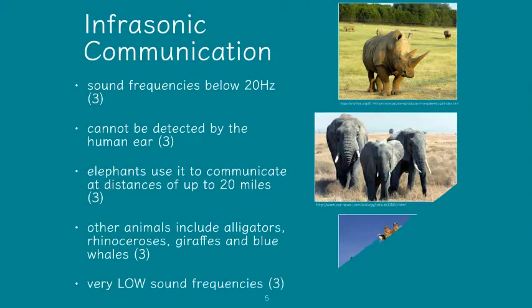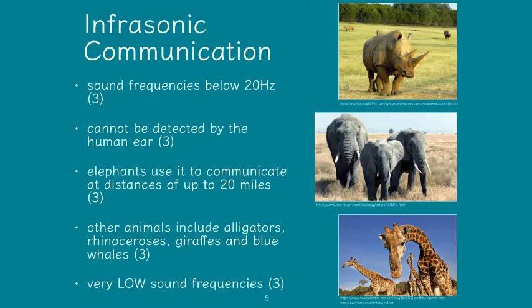Following ultrasonic communication is that of infrasonic communication, and these represent sound frequencies below 20 hertz. So again, these cannot be detected by the human ear since the hearing range for humans is between 20 kilohertz and 20 hertz. Elephants in particular use this form of communication to communicate up to distances of 20 miles, and other animals also utilize this form of communication, including blue whales, giraffes, rhinos, and alligators. And once again, these are very low sound frequencies.